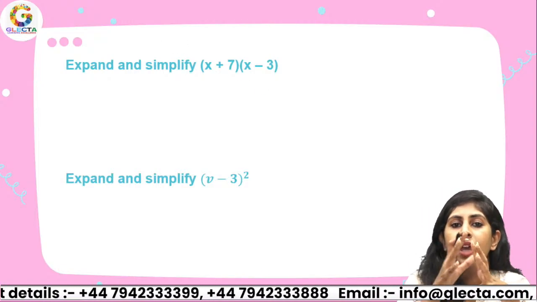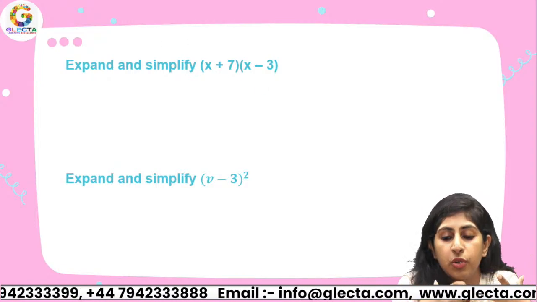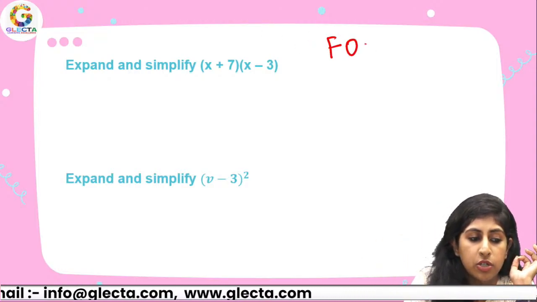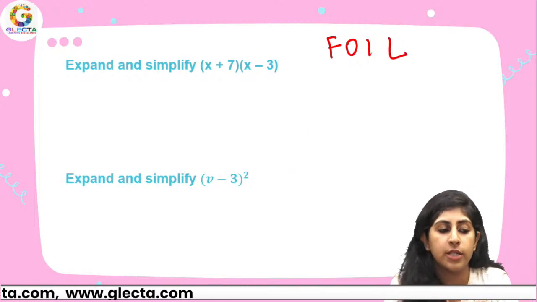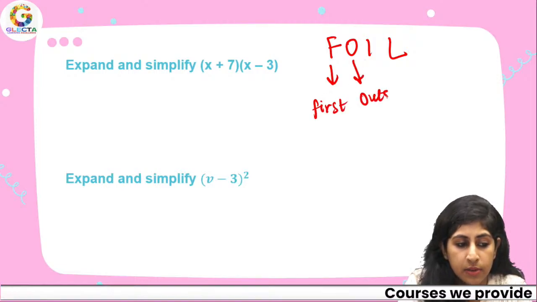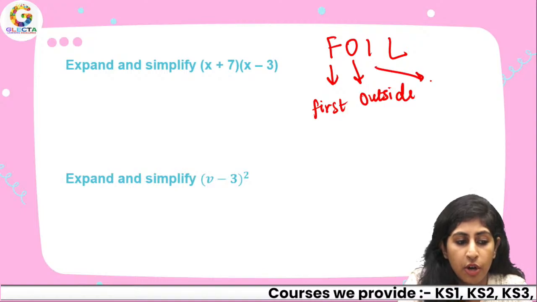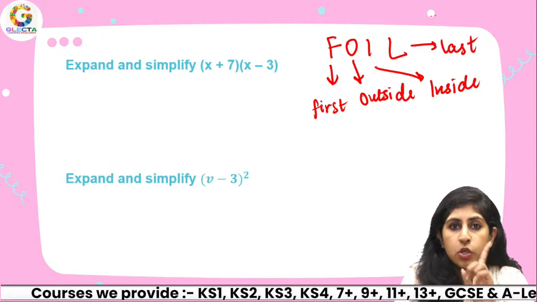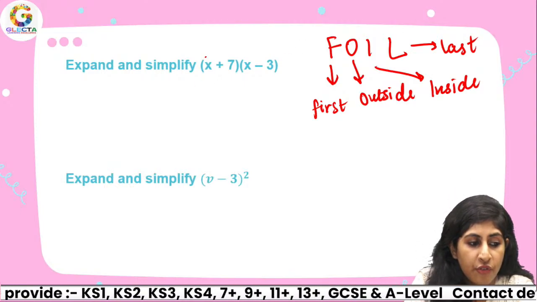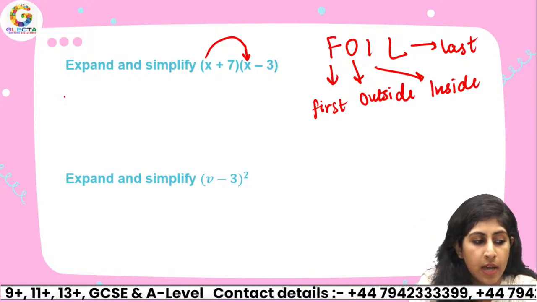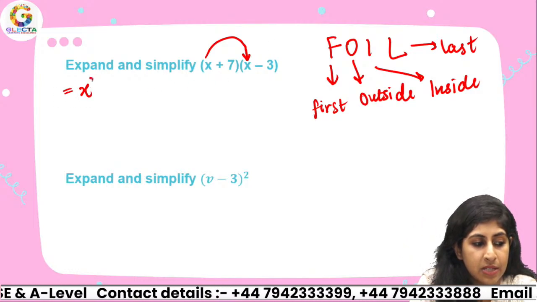Now over here, if you feel that you're very confused about how to expand double brackets, remember the word FOIL. What does FOIL stand for? F stands for first, O stands for outside, I stands for inside, and L stands for last. So what exactly are we going to do? First multiply the first 2 terms of the brackets, x times x, which is x square.